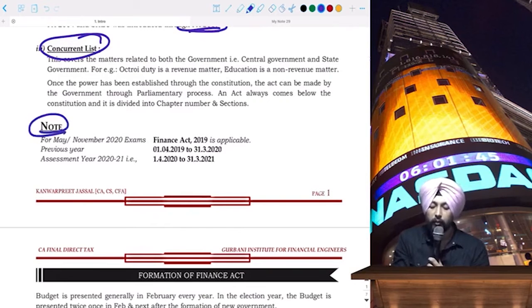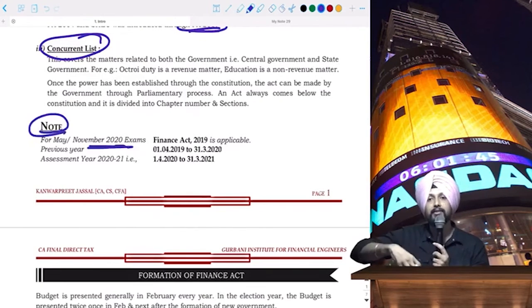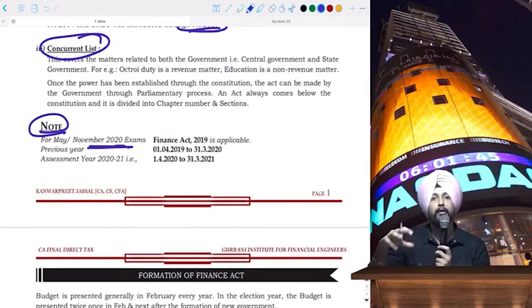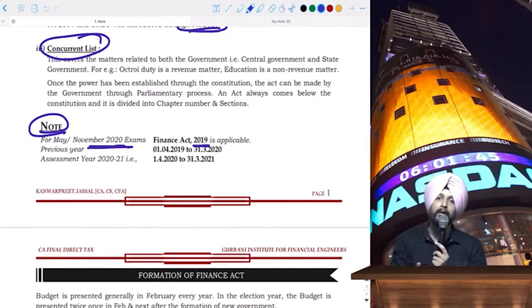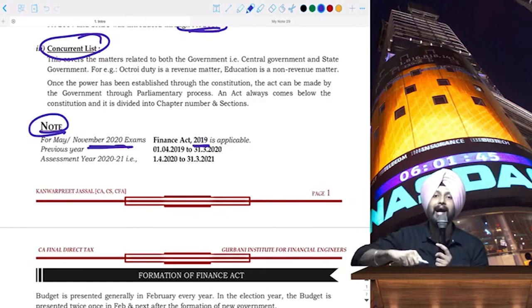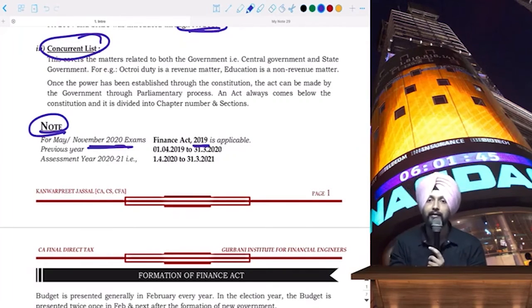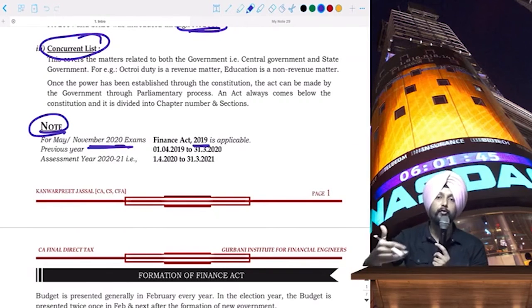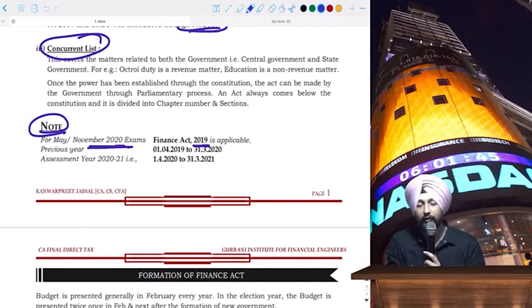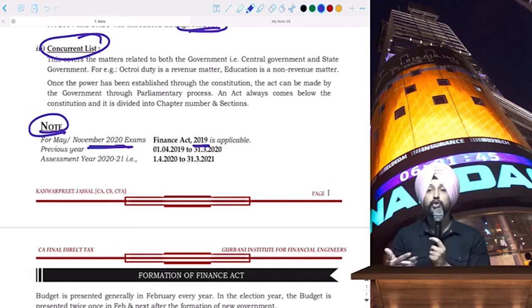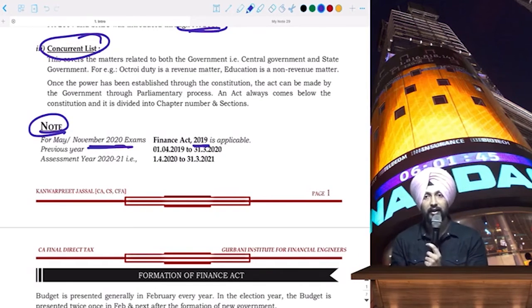If you see this for May and November 20 exams, these classes are specifically recorded for May and November 20 exams. For you, Finance Act 2019 will be applicable. What is unique about Finance Act 2019? 2019 has been a year of center elections. Accordingly, we have 2 different budgets being presented. The interim budget was presented on 1st of February and on 5th of July the second budget was done, which was after BJP has won the elections.